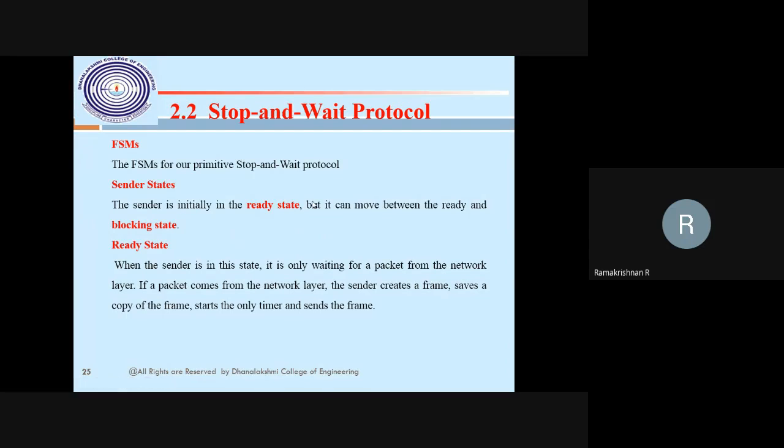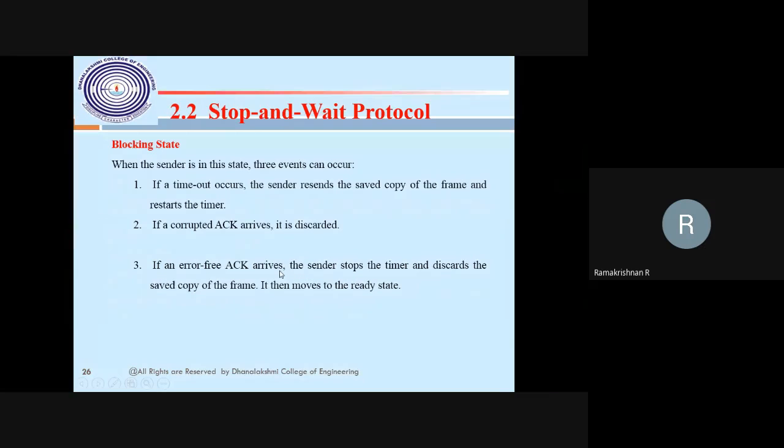In the simple protocol, there is only one state. The sending state is the ready state, where the sender is ready to send. The receiver has to be ready to receive, or block. Ready to receive means it is not busy, so it waits in the ready state and then the data is sent. Suppose it is overwhelmed, then it blocks the data: wait, I'm already processing, you have to wait. That's the blocking state. This is the FSM of the sending side: both sender and receiver are ready, but in between there is a blocking state, where the sender sends and then blocks, waits or stops, then moves on to the ready state. The blocking state is nothing but waiting for the acknowledgement.